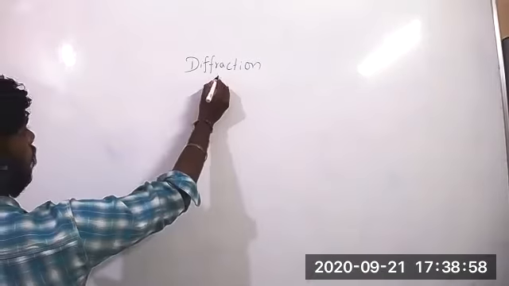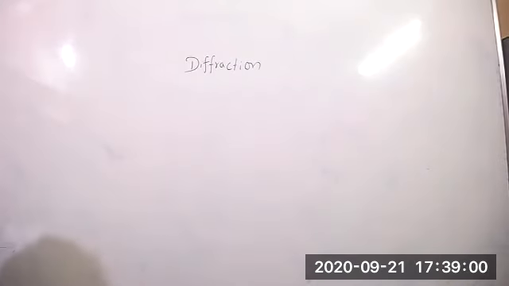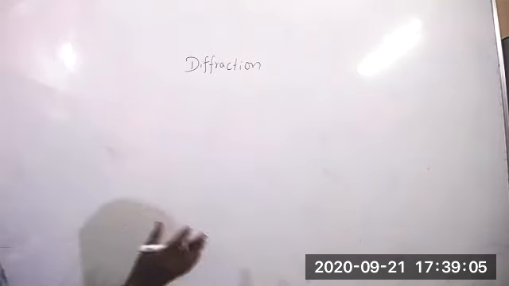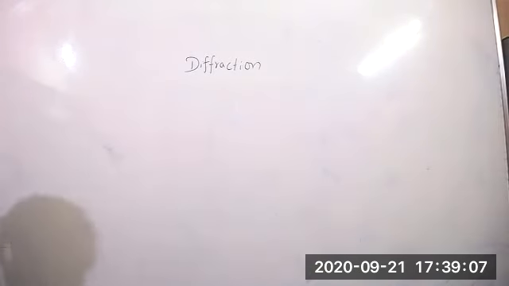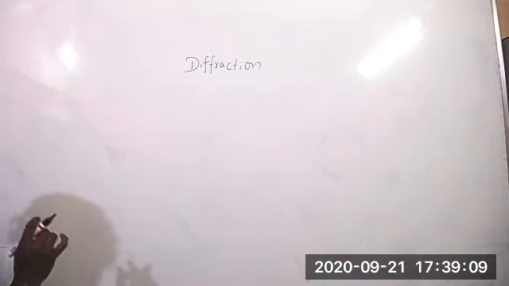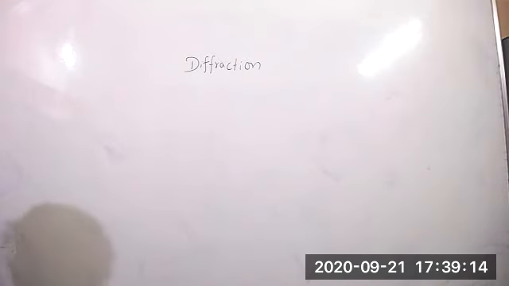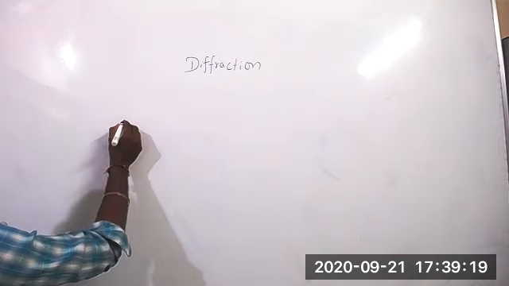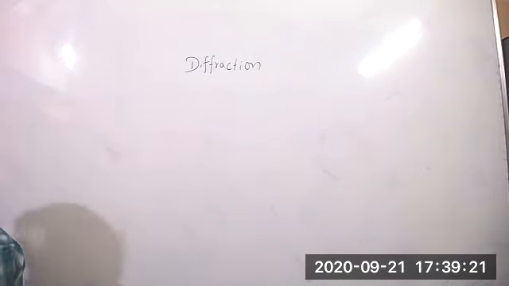Sir, I didn't understand, sir. Can you give a definition or something? Yeah, diffraction means bending of light at the corners. Light has one nature that it will bend at the corners of the obstacle. Kushik, hello? Yes, sir. Did you understand? Light bends at the corners. You can see that type of thing in our daily life, even when light is bending.